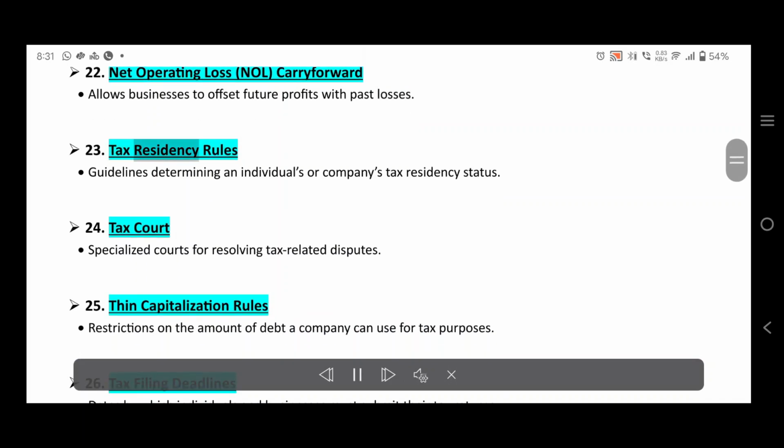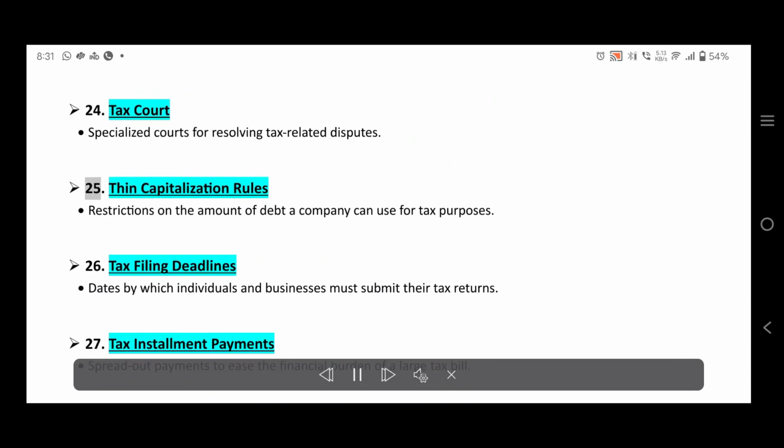23. Tax residency rules. Guidelines determining an individual's or company's tax residency status. 24. Tax court. Specialized courts for resolving tax-related disputes. 25. Thin capitalization rules. Restrictions on the amount of debt a company can use for tax purposes.